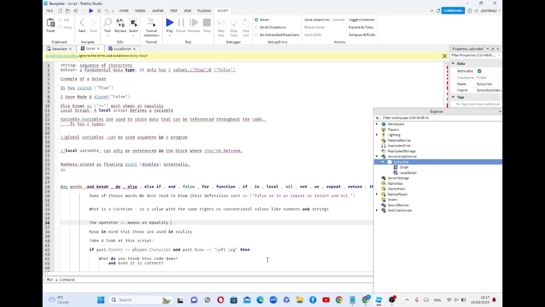It's like strings. You may be asking, what is a string? A string is a sequence of characters. What can we say? I just don't know.